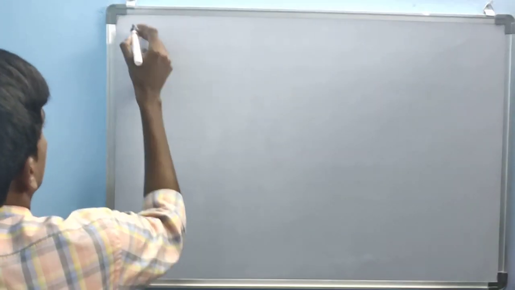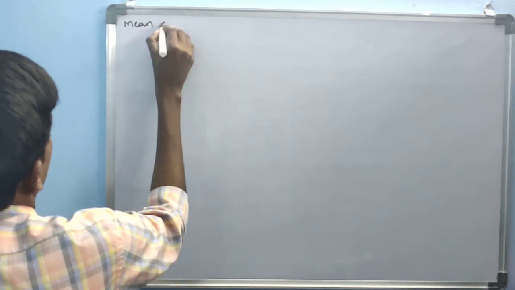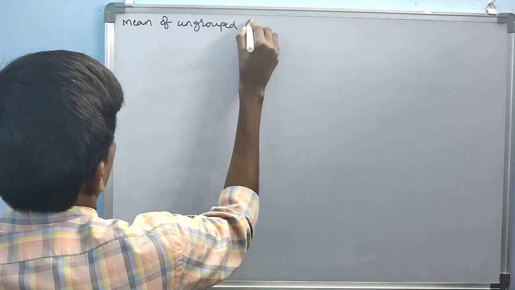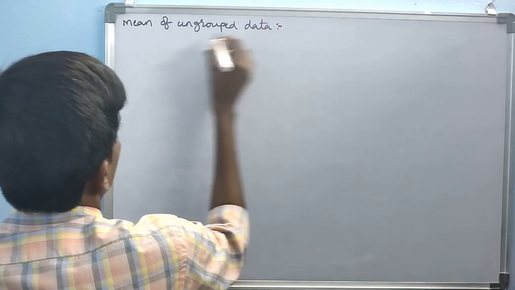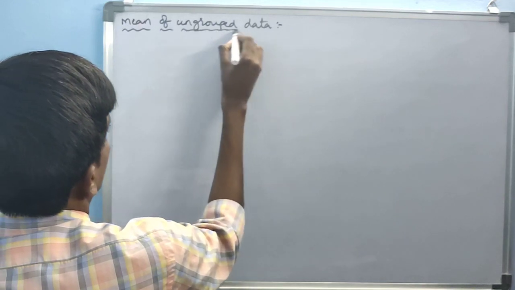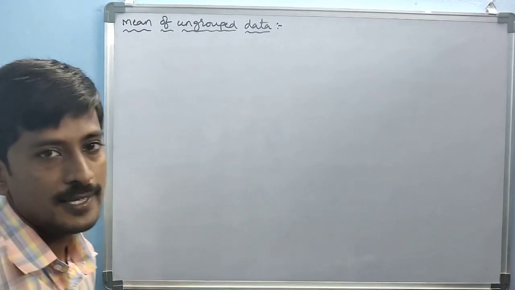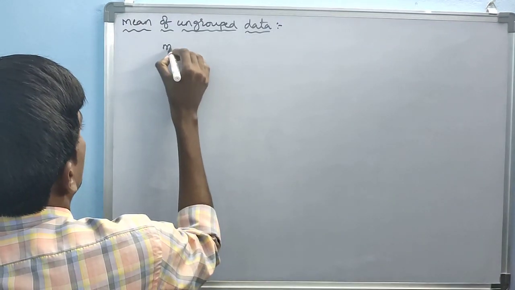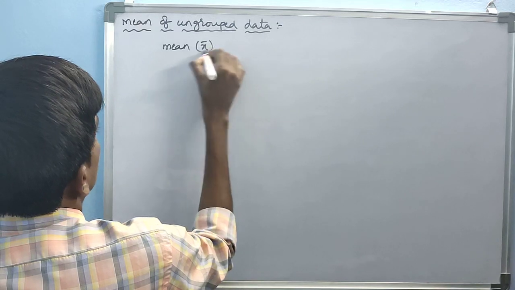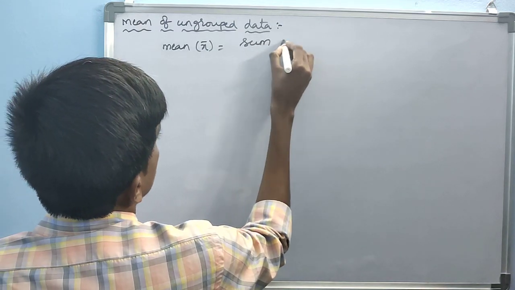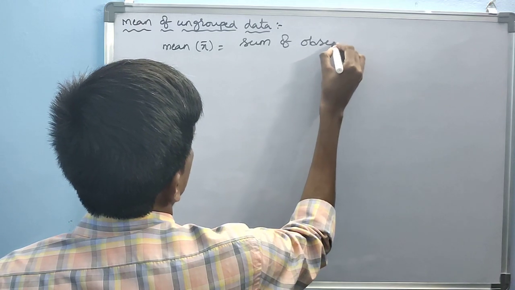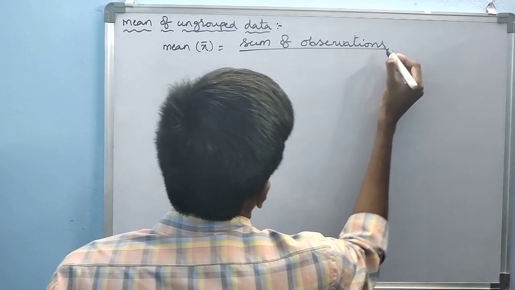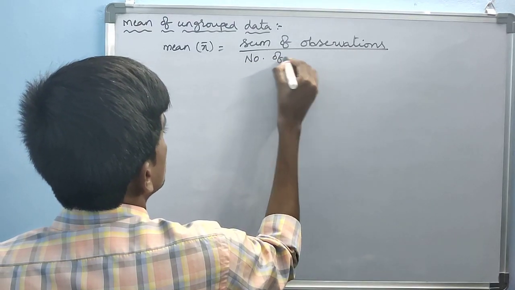Mean of ungrouped data. You already learnt this mean of ungrouped data in class 8th and 9th. Mean x bar equals, as you already know, sum of observations by number of observations.